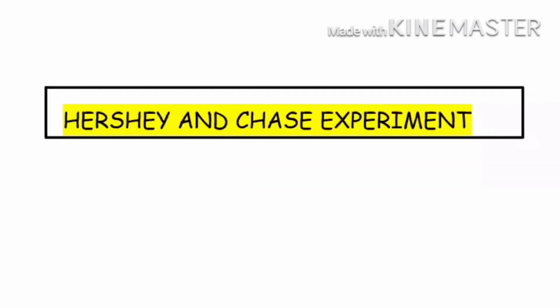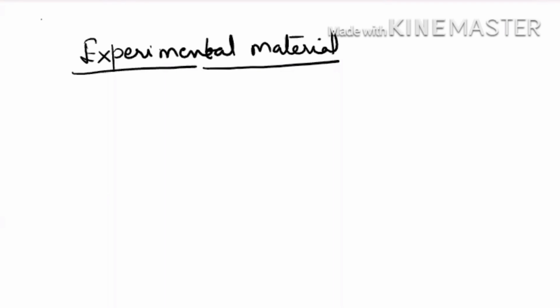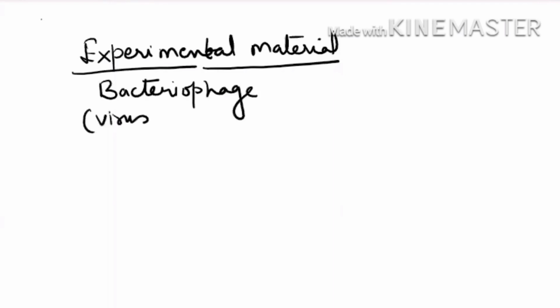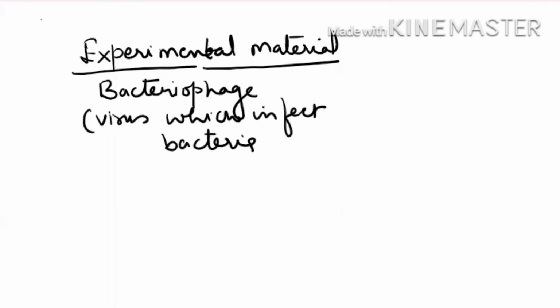Hello students. So in this video we are going to study the Hershey and Chase experiment. Now see the experimental material chosen by Hershey and Chase. They have selected bacteriophage. Bacteriophages are viruses which infect bacteria. Now the question is, why have they selected the bacteriophage?